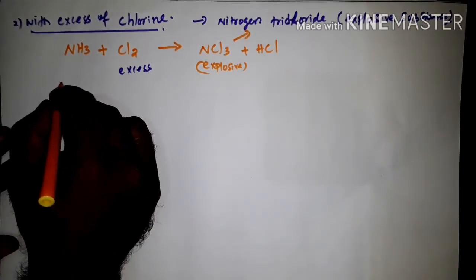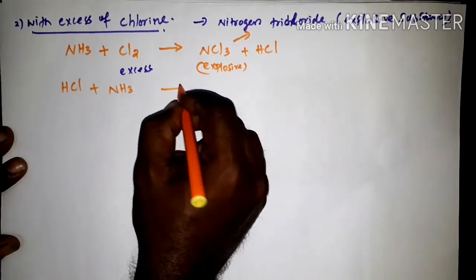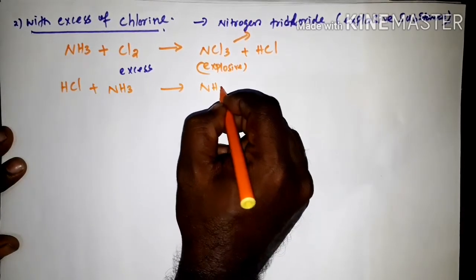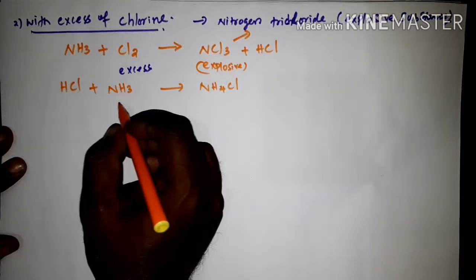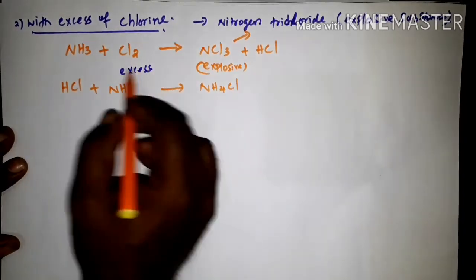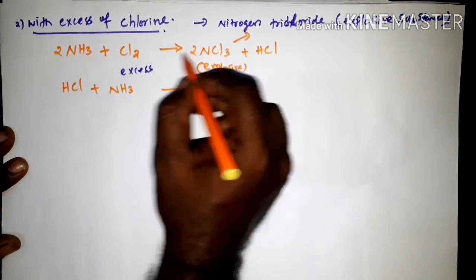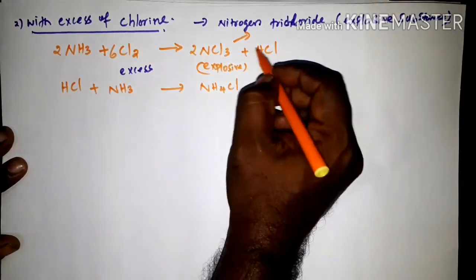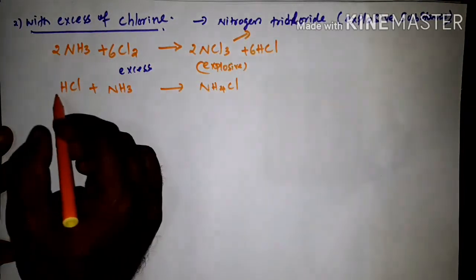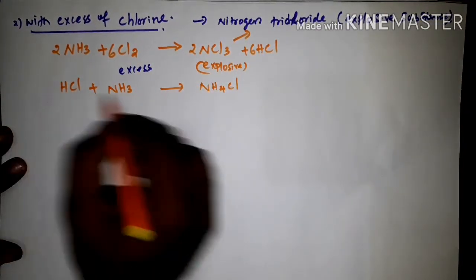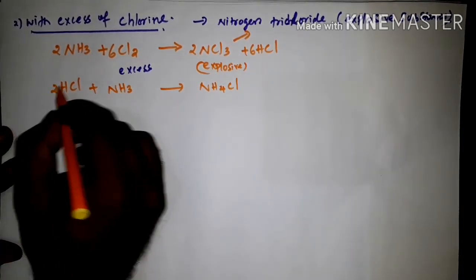Then again, hydrogen chloride plus ammonia NH3, we are getting ammonium chloride NH4Cl. Now balance the equation. Here add 2, then here also put 2, then here 6 chlorine, here also 6 hydrogen chloride. So now check that balancing. In the second step, 4, so already 4 is here, so I am adding here 2.